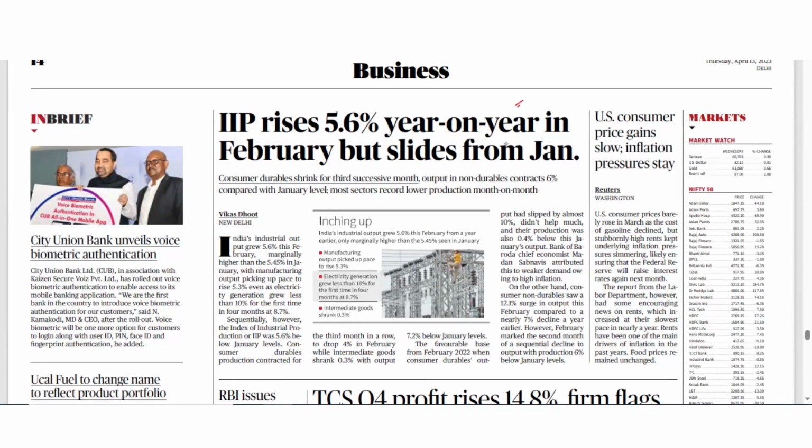The next is index of industrial production rises 5.6% year on year in February but slides from January. So what is index of industrial production? So it gives the data on industrial output. Okay, so released every month by National Statistics Office, and in index of industrial production you will see around 40.27% weightage is of core sectors.